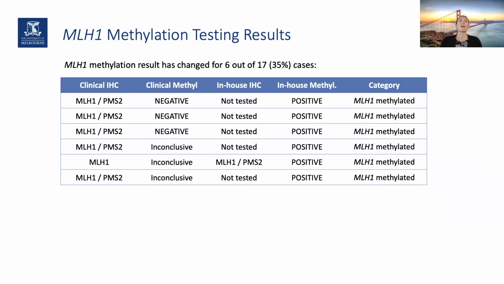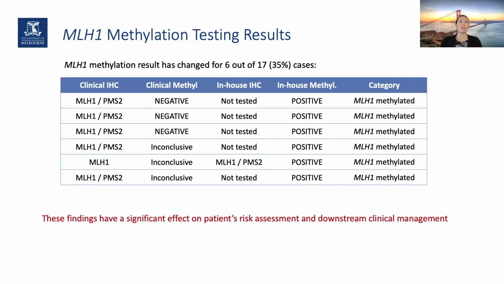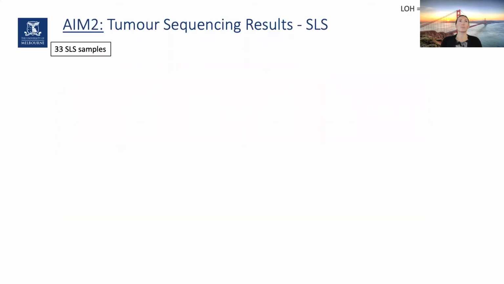So initially, 3 of the cases were found to be methylation negative, and 3 were inconclusive. When we repeated the testing in-house, we found all of these were positive, which is why we classified them as MLH1 methylated. So this also has a significant effect on the patient's downstream clinical management.